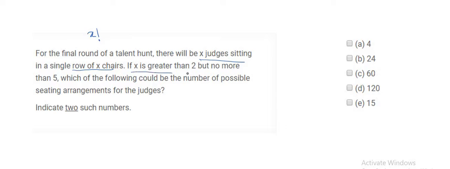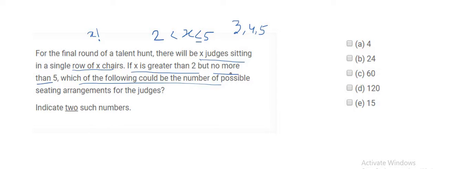It says that X is greater than 2, but no more than 5. So X could be less than or equal to 5 and greater than 2. So it could be either 3, 4, or 5. Now the question is, which of the following could be the number of possible sitting arrangements for the judges?